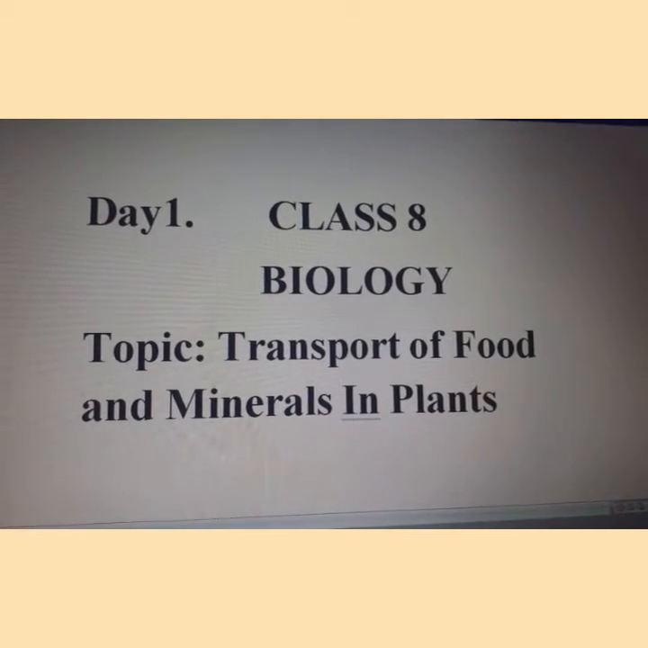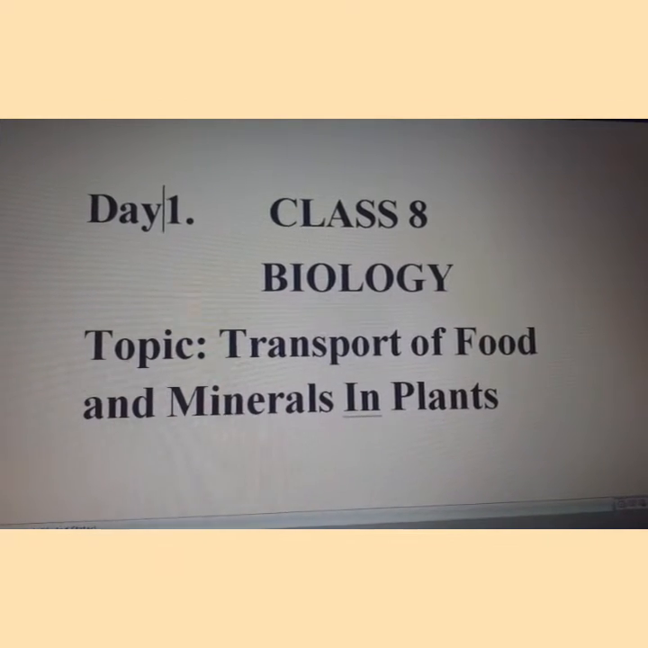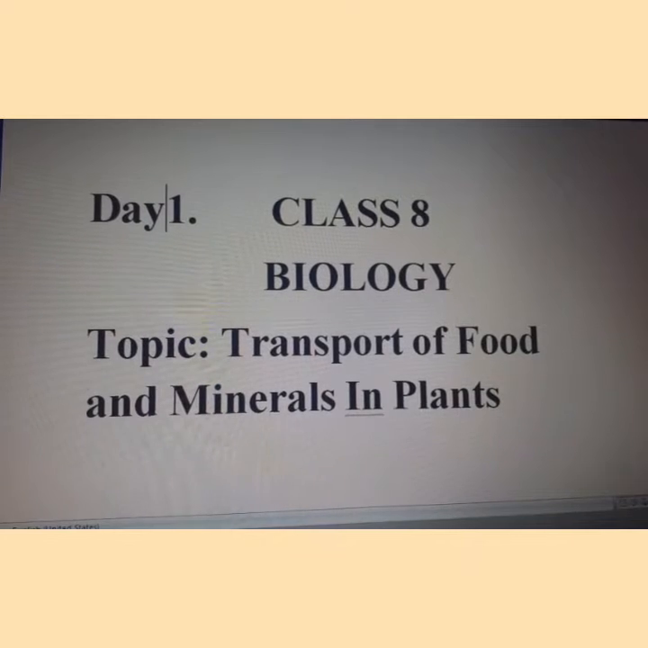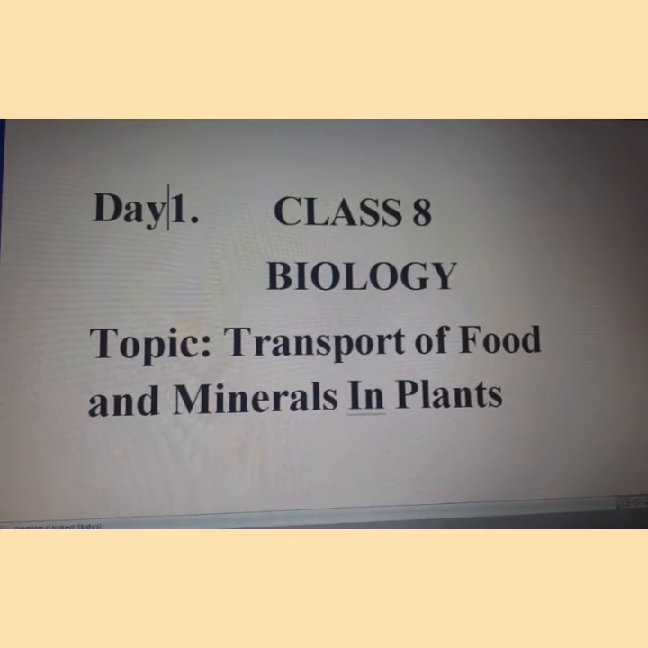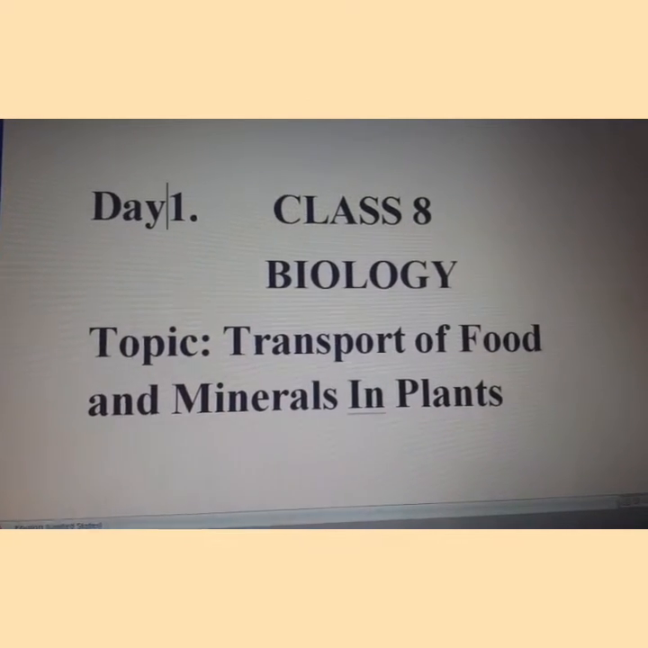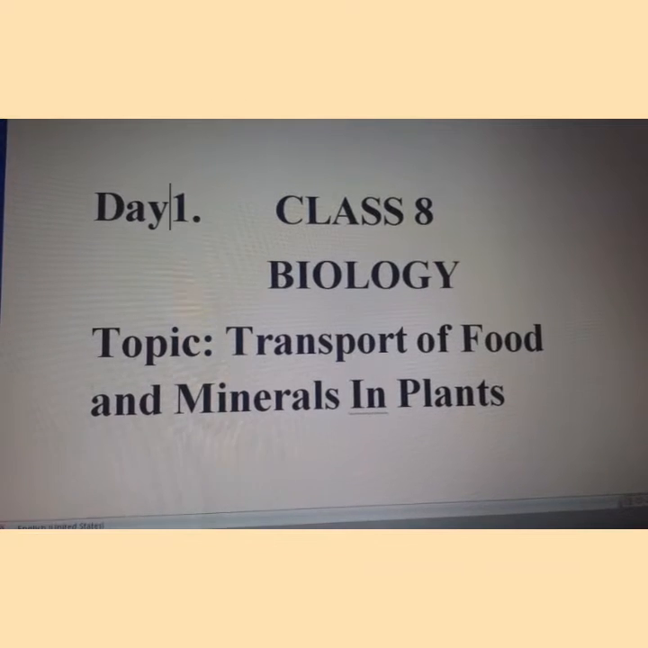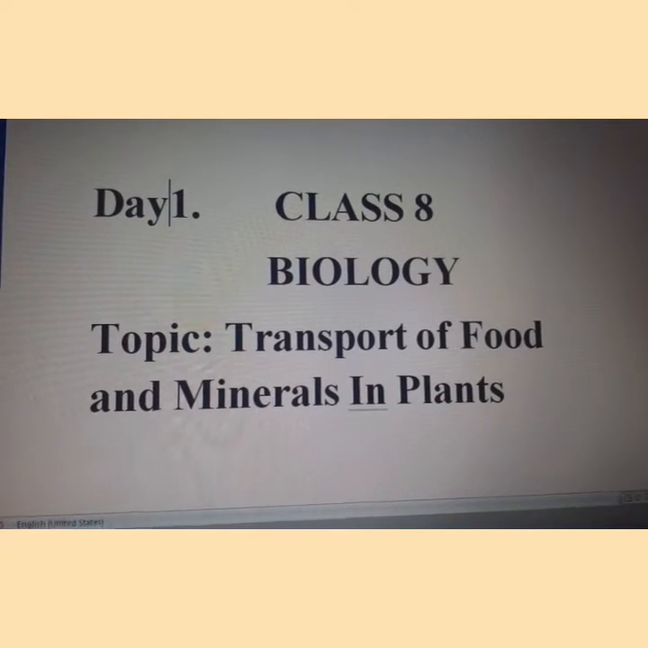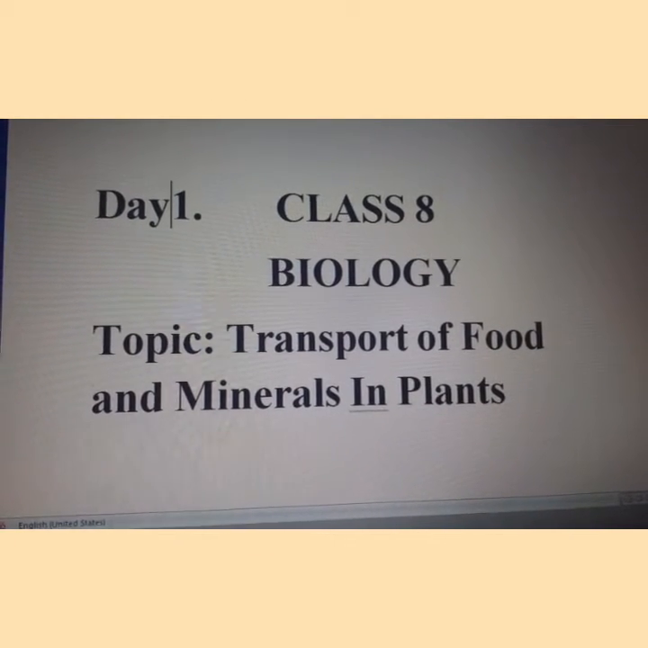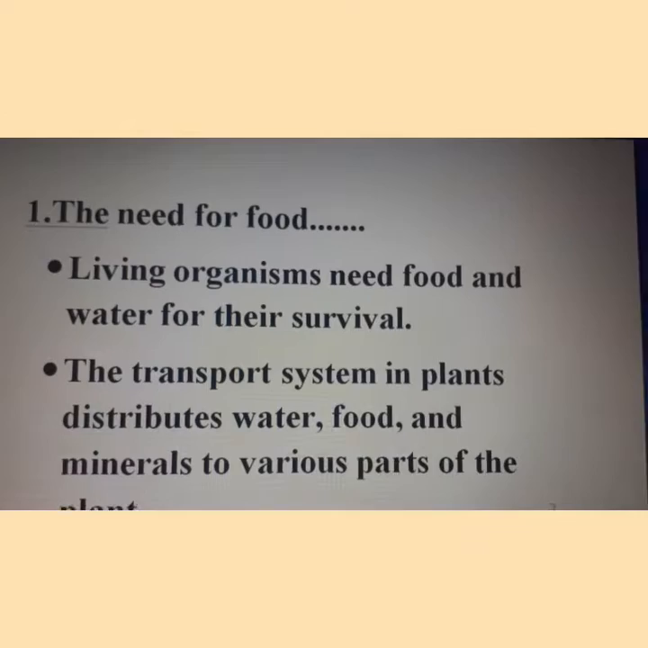But unlike higher level animals, plants do not have blood to transport minerals and food to various parts of the plant body. They do not have arteries, veins, or a pumping organ like the heart. So, how does transport of materials take place in plants? We are going to study about this in this lesson.